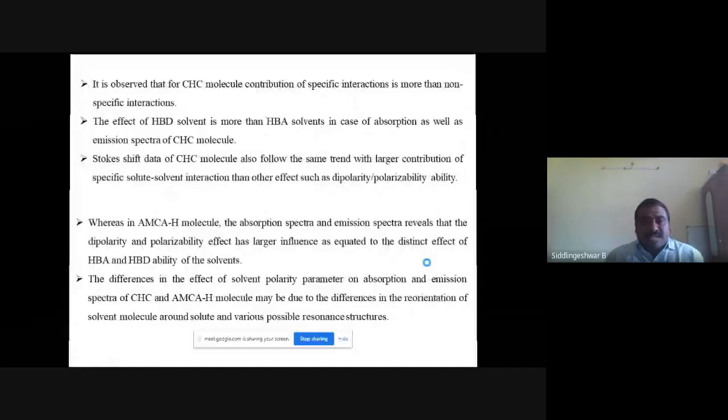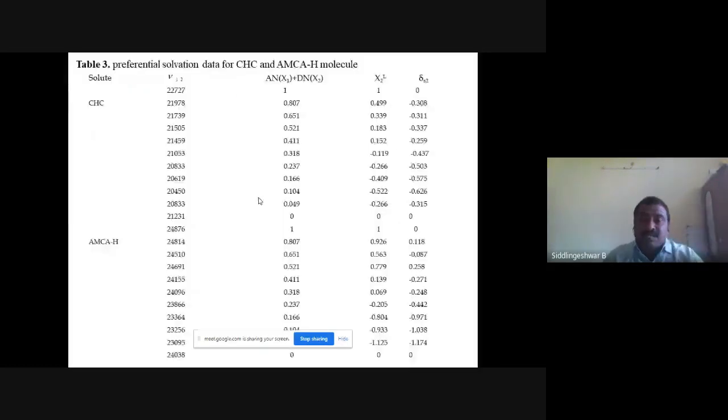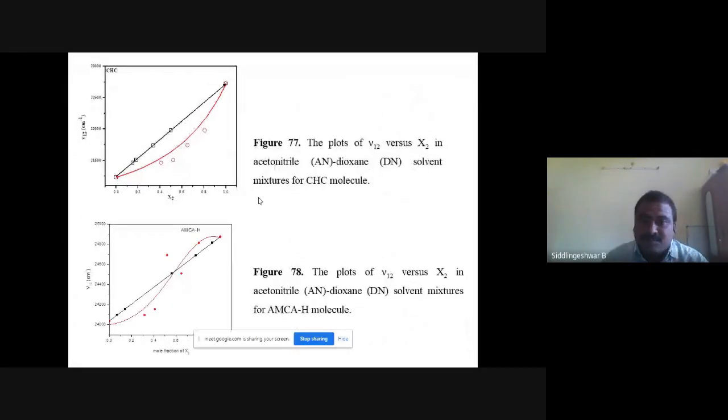Preferential solvation studies were also done in acetonitrile-dioxane solvent, and the molecule is found to be solvated by acetonitrile in both cases, and a synergetic effect is found here. It means the emission energy in the solvent mixture is less than in the single solvents. So this is the table which gives the various emission energies in various solvent compositions. These graphs show that preferential solvation exists.